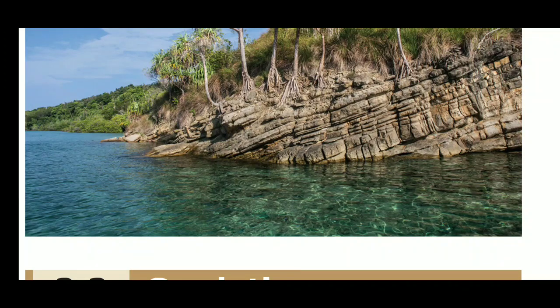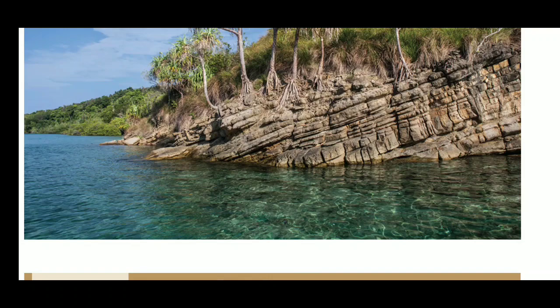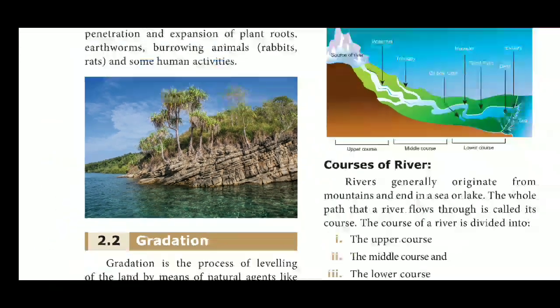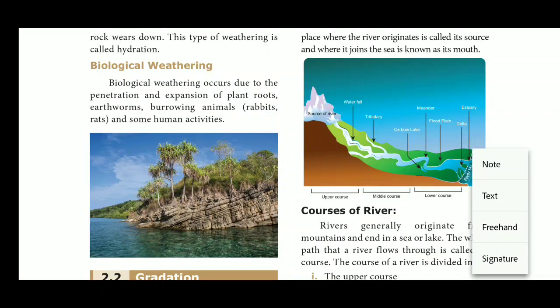Another one, burrowing animals. We can see rats and rabbits live under the earth. These animals make their residence. This residence causes weathering, which is called biological weathering. Another one is human activity.